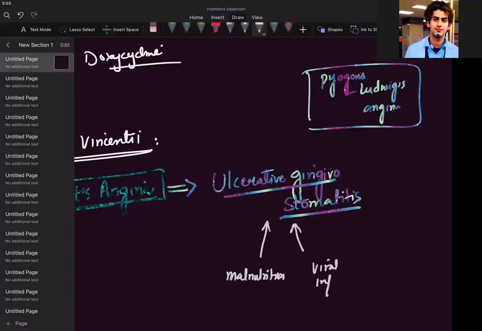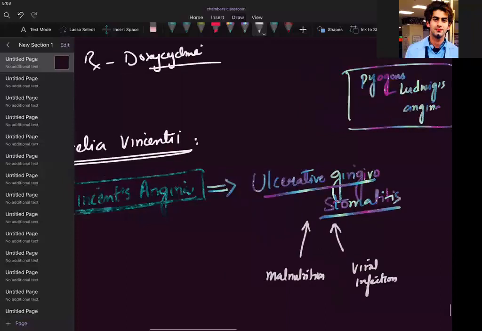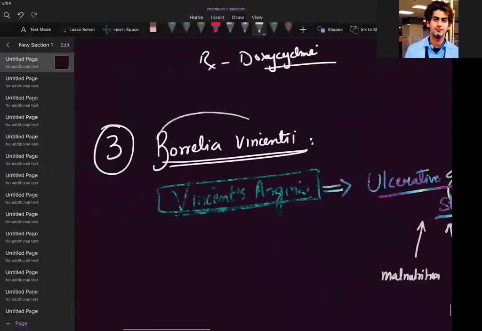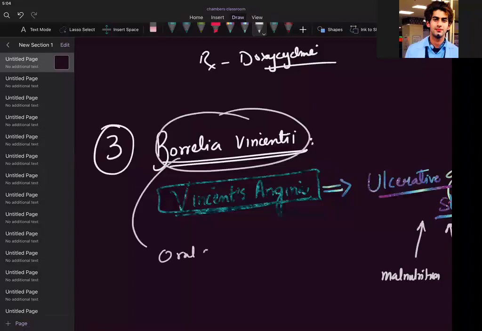If a person has a viral infection, he will be predisposed to Vincent's angina. Mostly it is already in your oral cavity, an oral commensal, and turns into Vincent's angina.